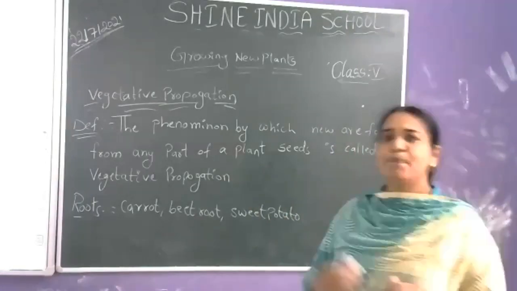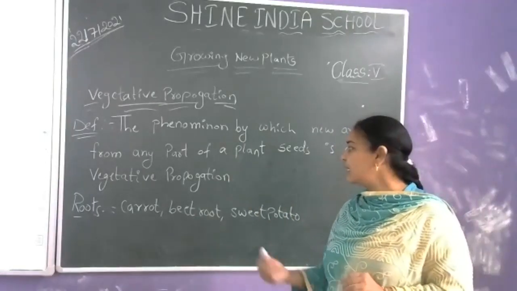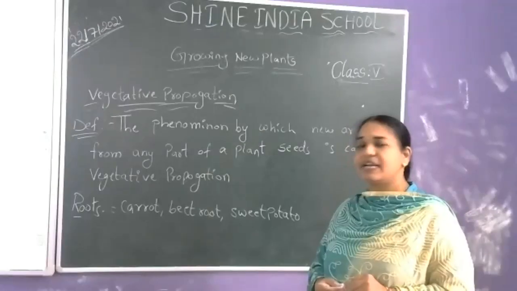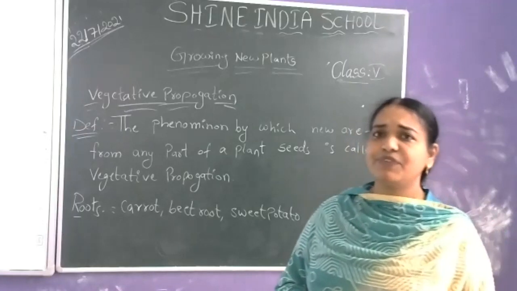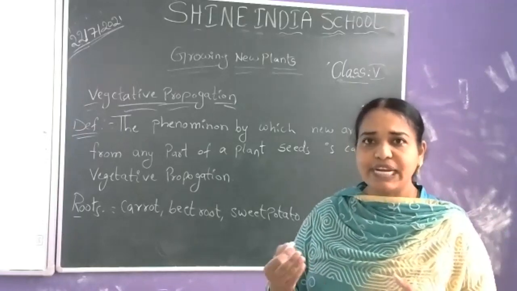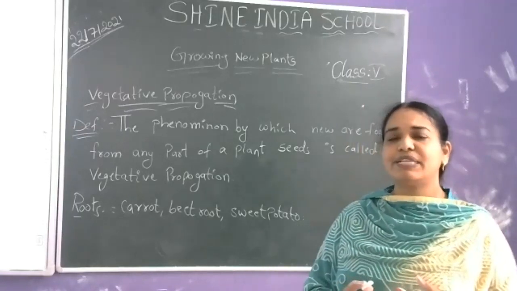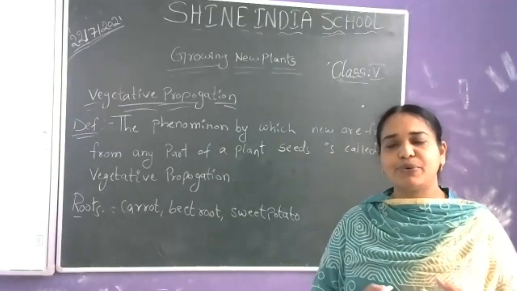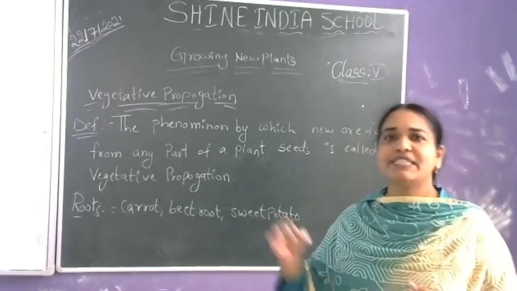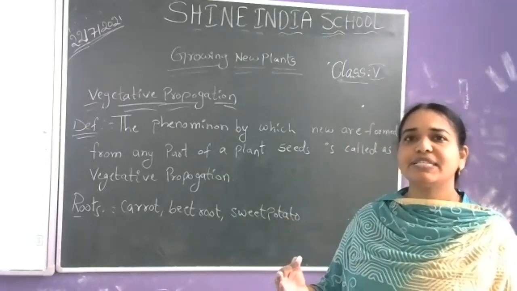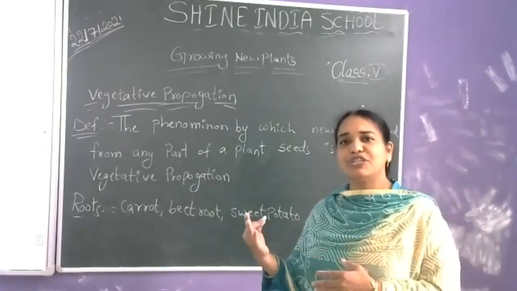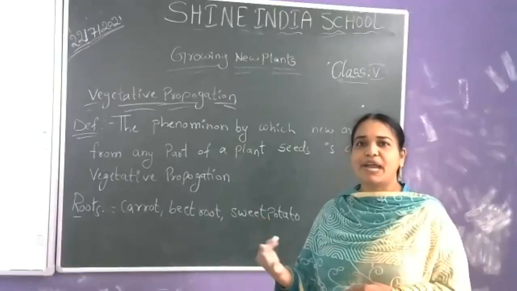So the examples of plants coming from roots are carrot, beetroot, sweet potato, dahlia. From the roots themselves, new plants will come. If we detach them from the parent root and plant them somewhere else, they grow into a new plant.